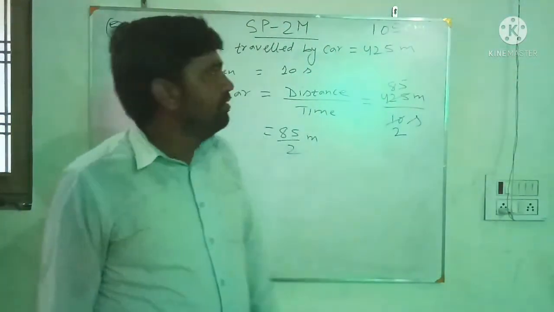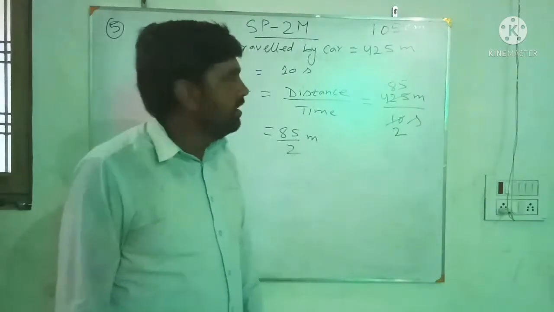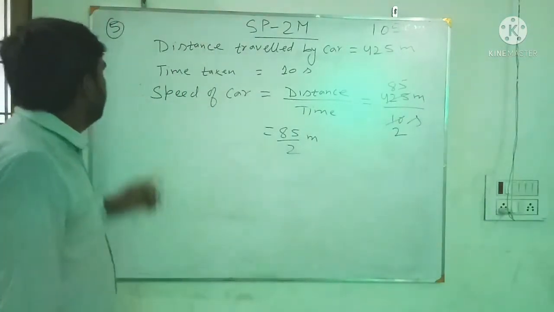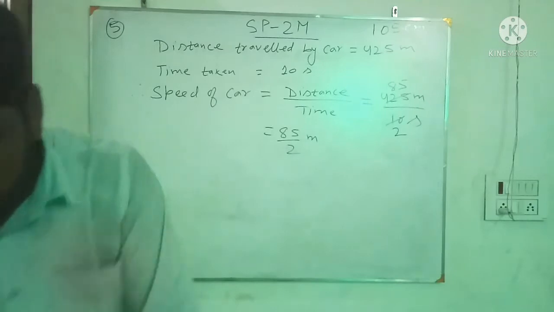So today we will continue self practice 2M. Yesterday we have solved till question number 4. Now we will solve from question number 5. Now see the question number 5.